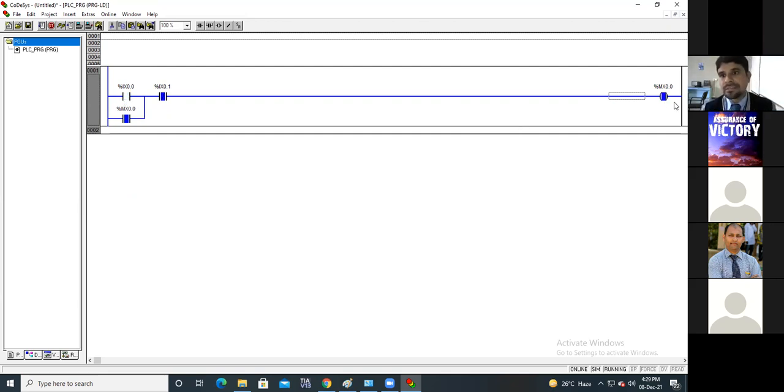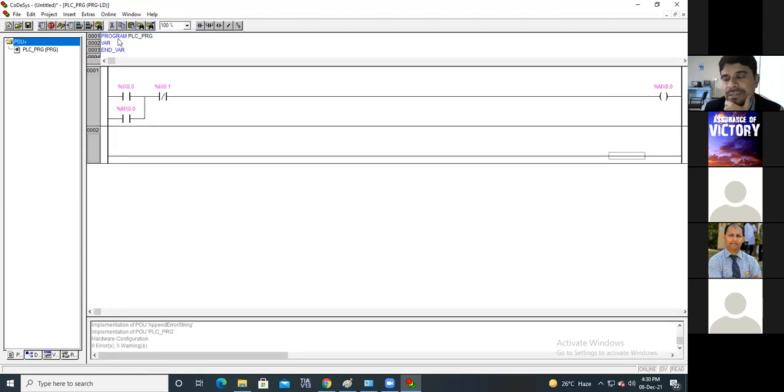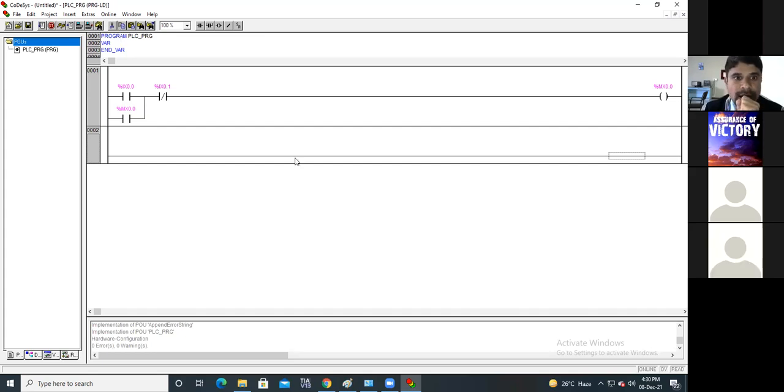See, it is on. Next network. As soon as this start button is pressed, the status of this memory bit changes. Now I'm using this instruction connected with percentage MX 0.0.